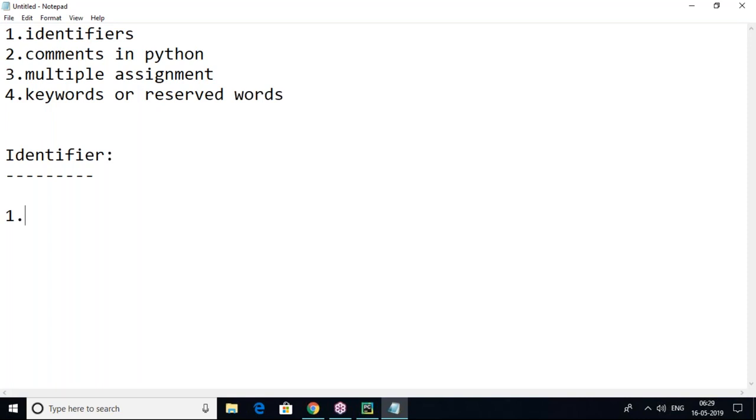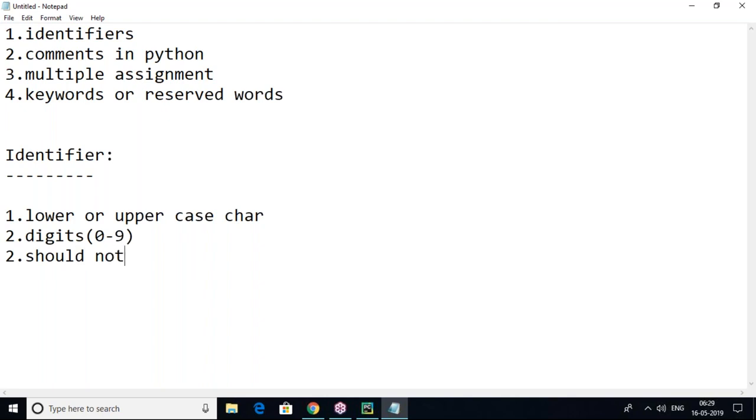What rules do we have to follow while defining an identifier? Rules to define an identifier. Rule number one: an identifier allows lowercase or uppercase characters. Next, an identifier allows digits, like 0 to 9. Next, an identifier should not start with a digit. Yes, it can allow digits, but it should not start with a digit.